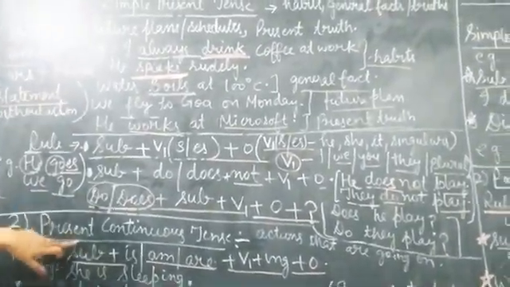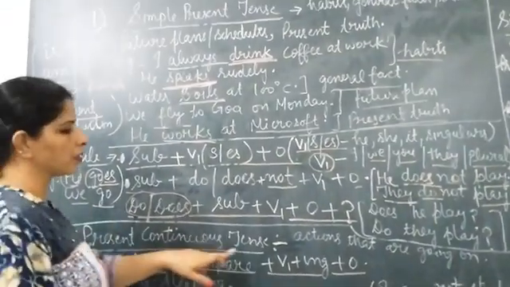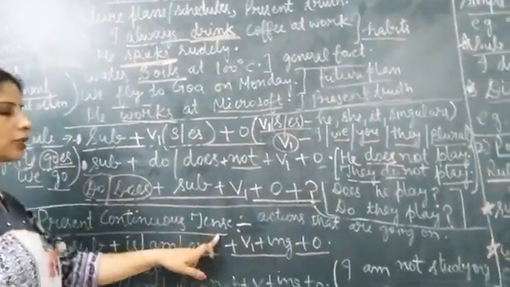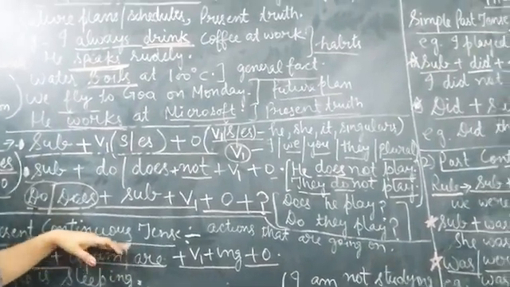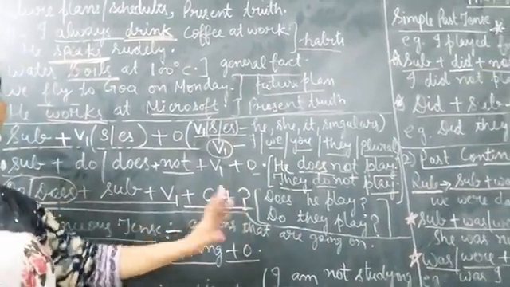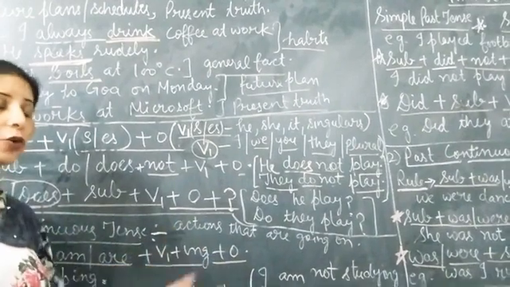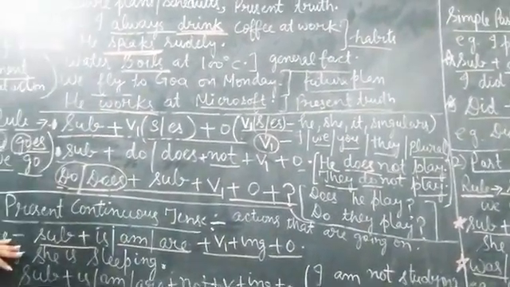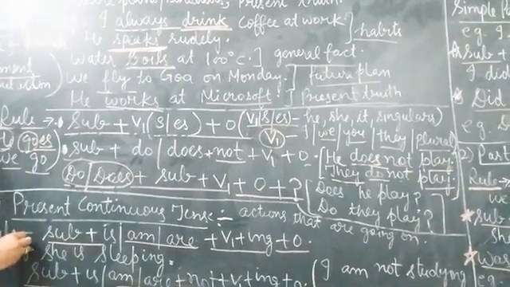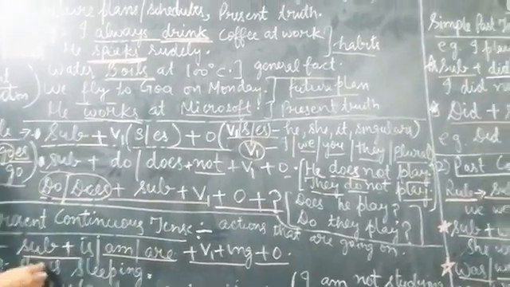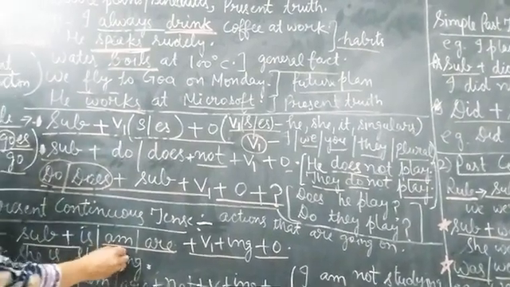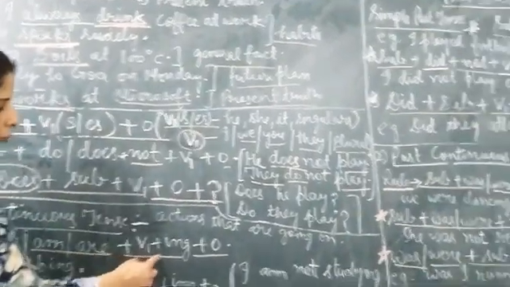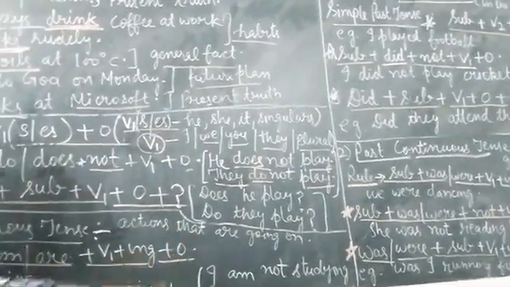And then we have present continuous tense. Present continuous tense indicates those actions which are going on, which are still going on in the present time. Okay. So how do we express those sentences? The rule to write these sentences is subject plus is, am, are plus verb first form plus ing plus object.